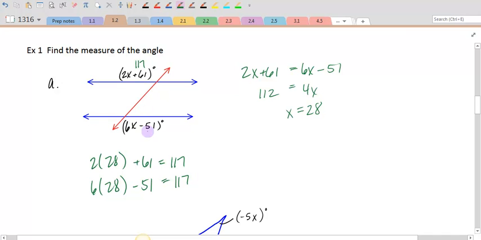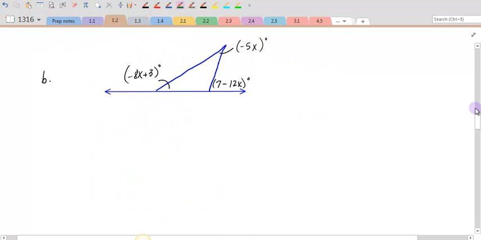Okay, so we use the idea that alternate exterior angles are equal to solve for the variable x. Similar concept right here. This time I have a straight line and I have a triangle lying on top of that straight line. I want to be able to solve for the variable x within this. A couple of things I know.